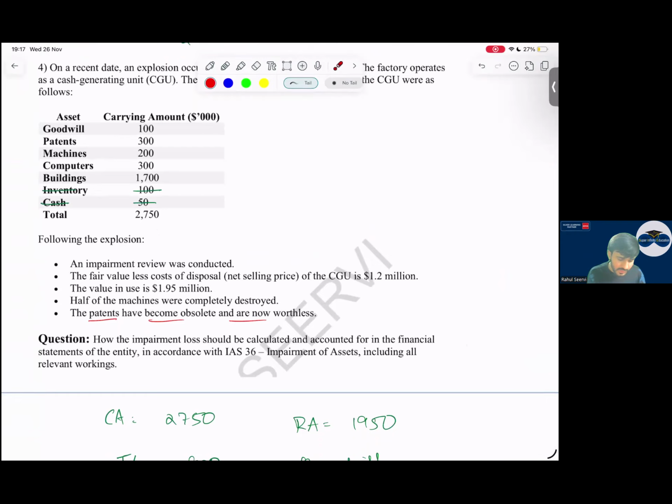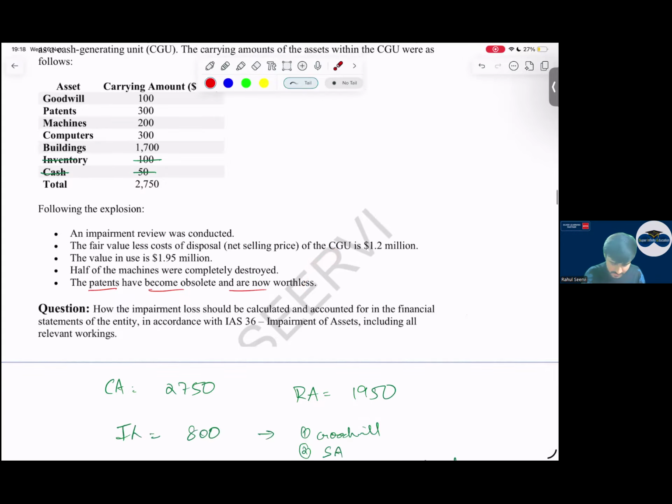Then see the next question. Same question, but what is the difference here? The difference is that patents have become obsolete and half of the machines were completely destroyed. Have they mentioned anything about the remaining 50%? They have not mentioned. If they had mentioned that the remaining half of the machine can be sold for the carrying amount, there would be no impairment. But here nothing is mentioned. If nothing is mentioned, for that remaining half also we have to charge impairment.